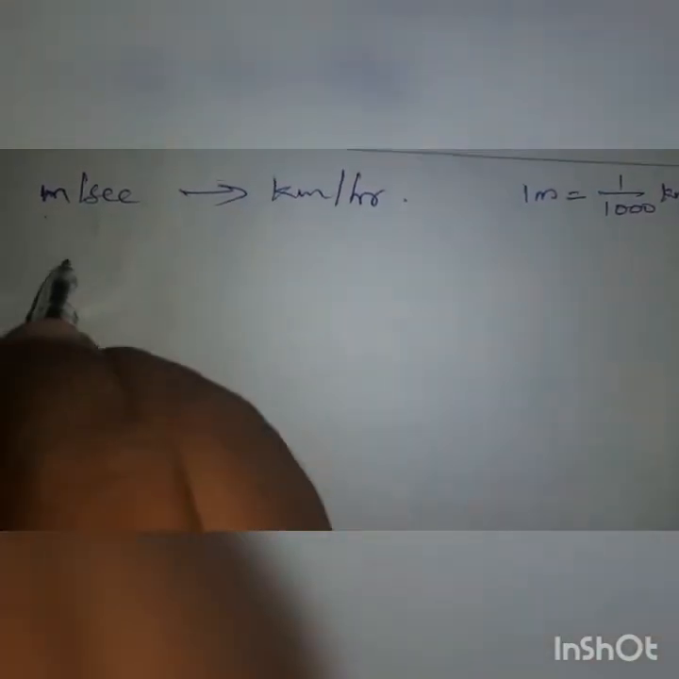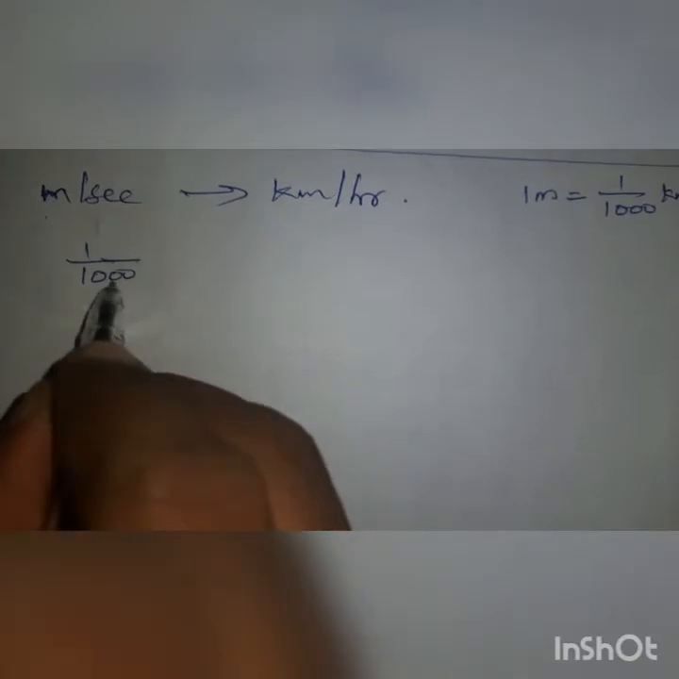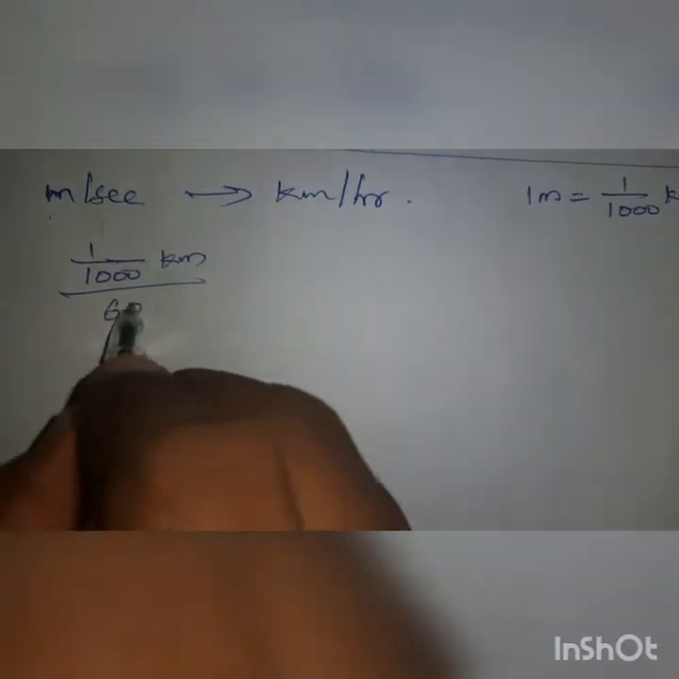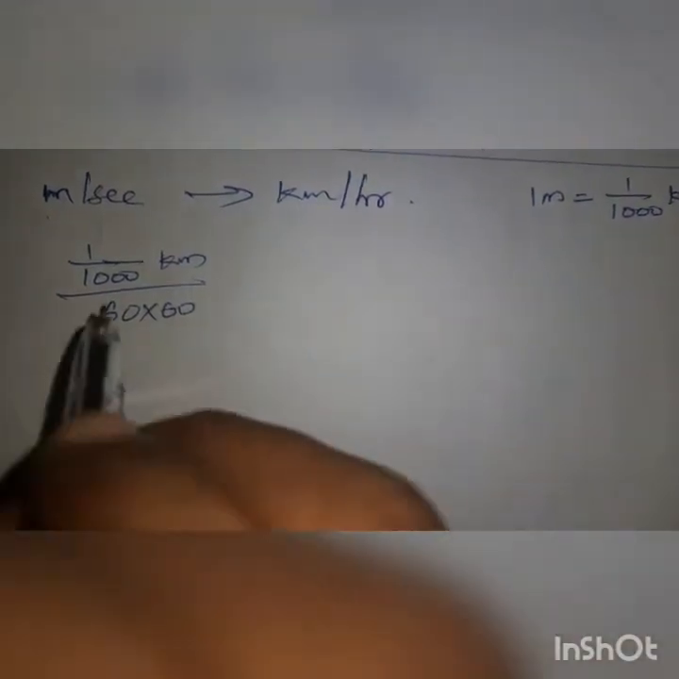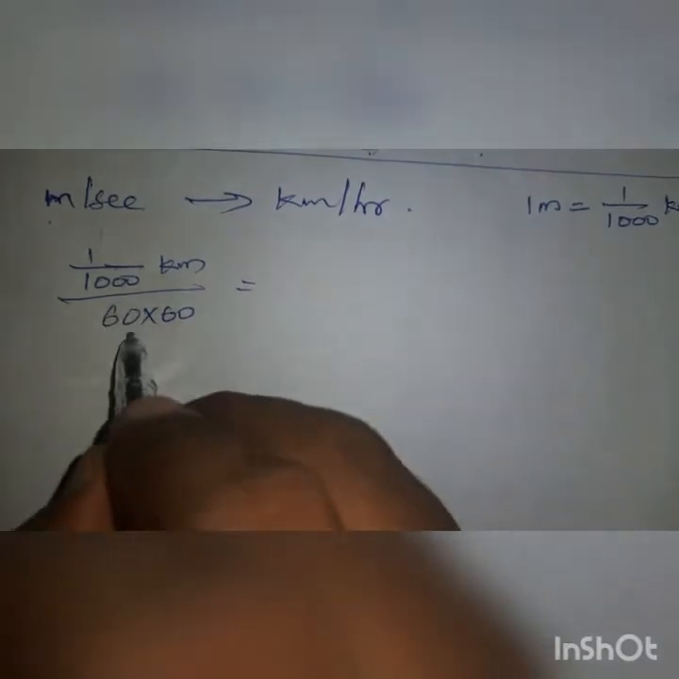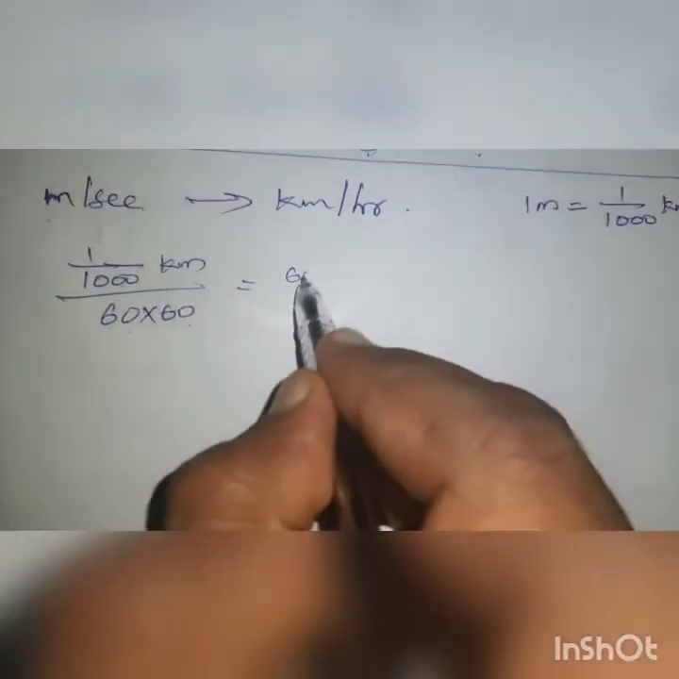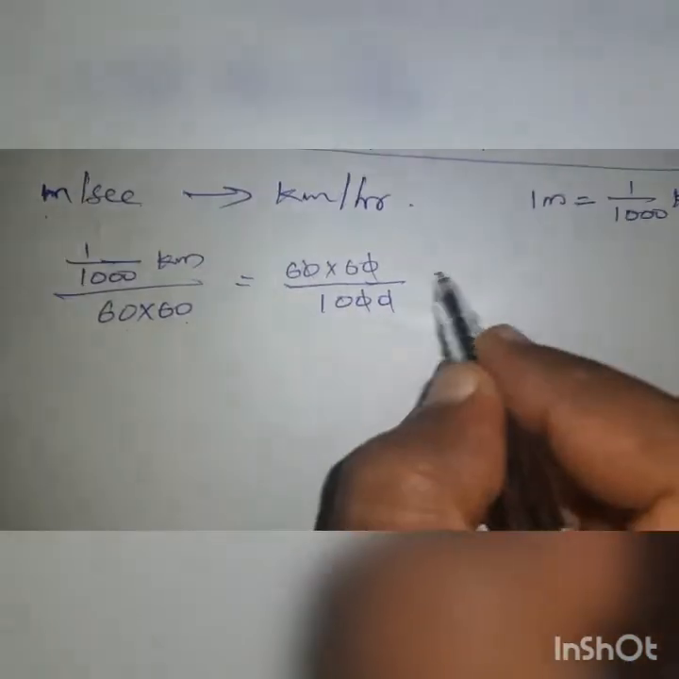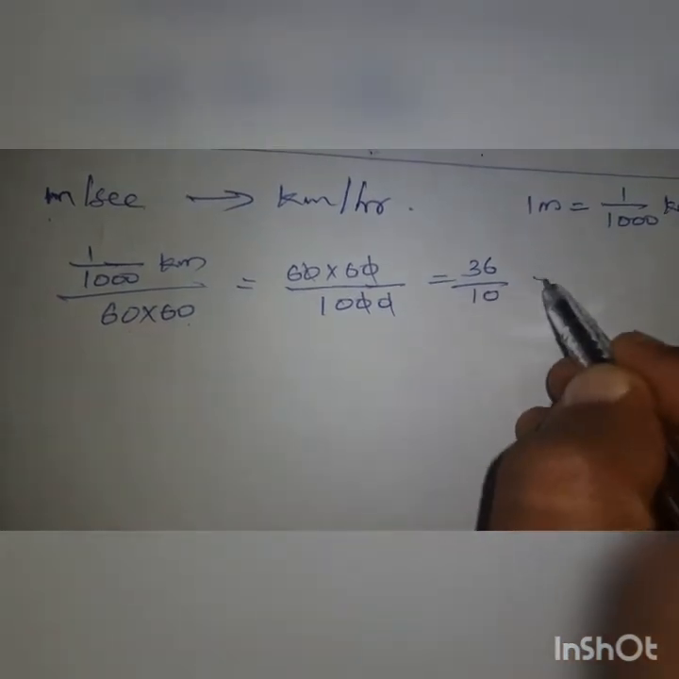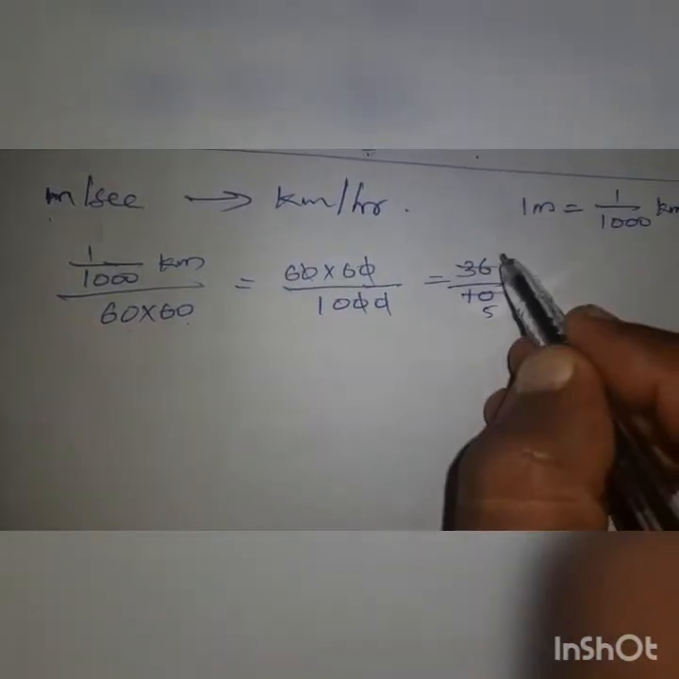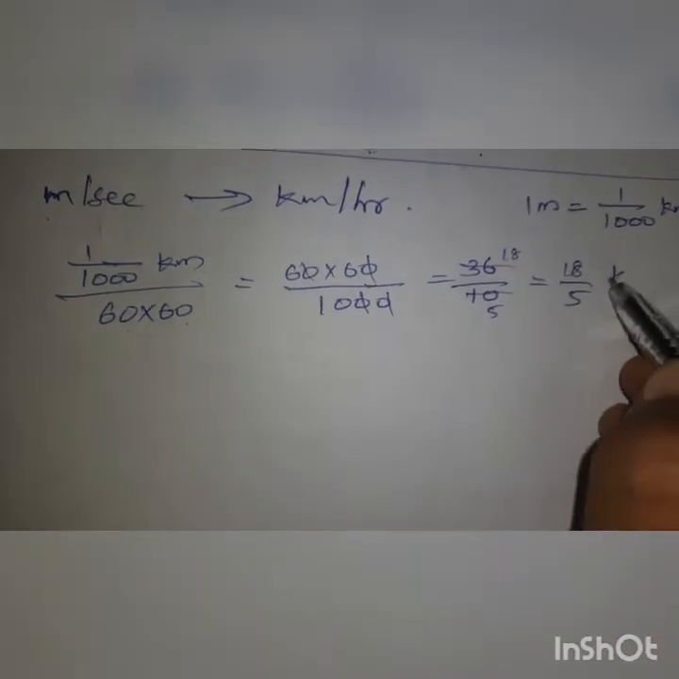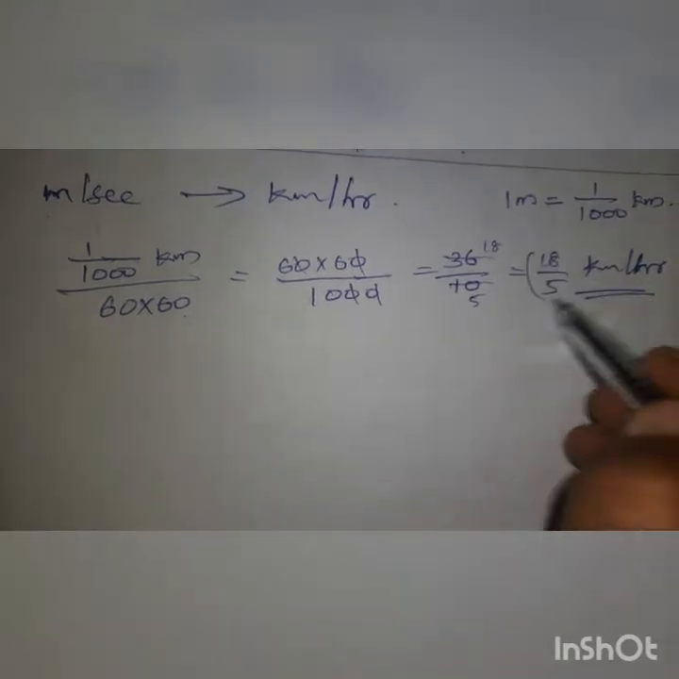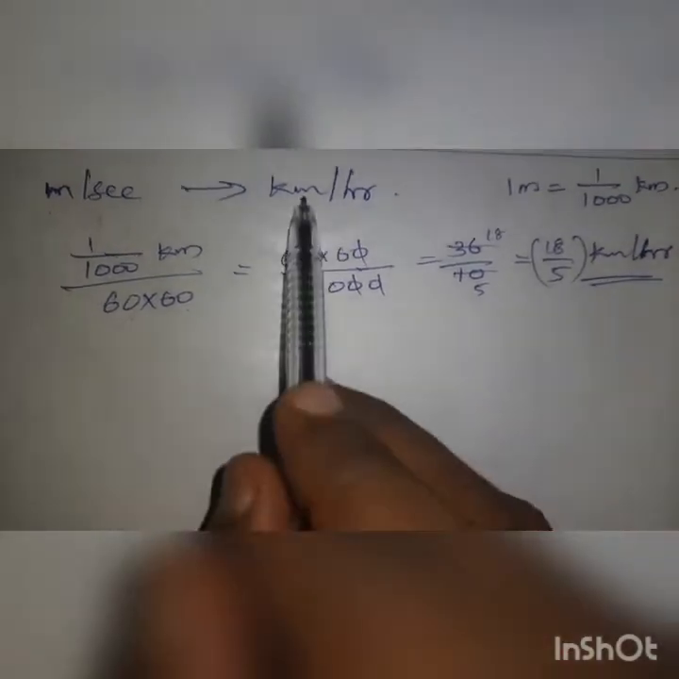So 1 meter we are converting to 1 by 1000 kilometer, divided by second. Second is 60 into 60, then only it will be 1 hour. So this we can write as 1 by 1000 by 60 into 60, which is 60 into 60 by 1000. The zeros cancel, and you are getting 36 by 10. If you divide by 2, you are getting 18 by 5 kilometer per hour. So if you multiply with 18 by 5, it will convert to kilometer per hour.